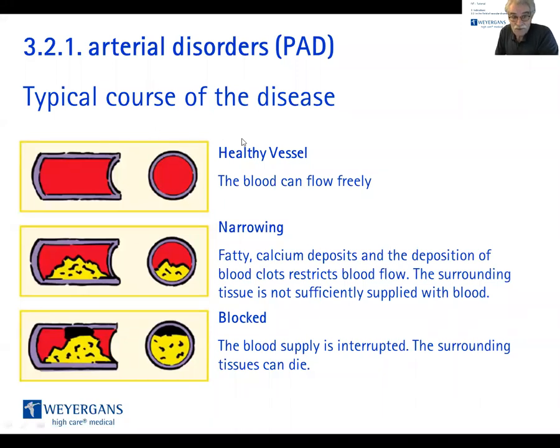So the typical course of the disease is: a healthy vessel allows the blood to flow freely, easily, 7, 8, 9 meters per second. The narrowing means there are fatty calcium deposits and the deposition of blood clots, and they restrict the blood flow. The surrounding tissue is not sufficiently supplied with blood. Finally, the blood supply is interrupted. For sure, the surrounding tissue can or will die.